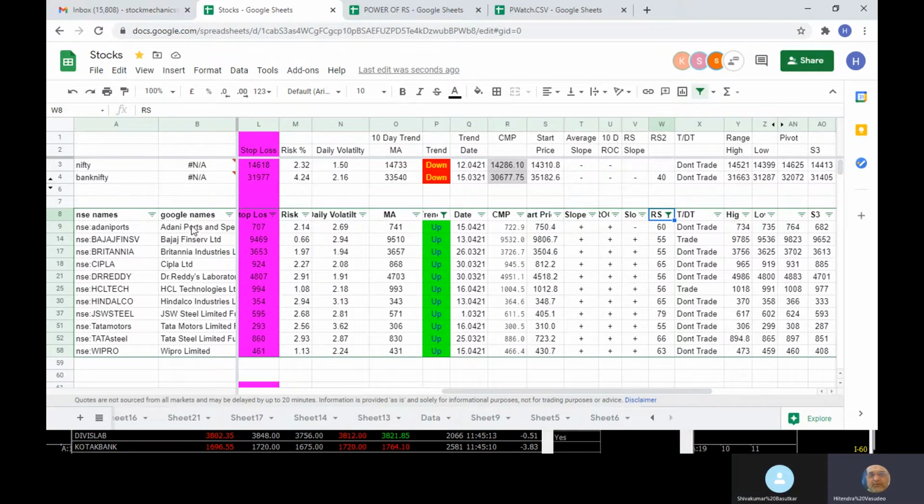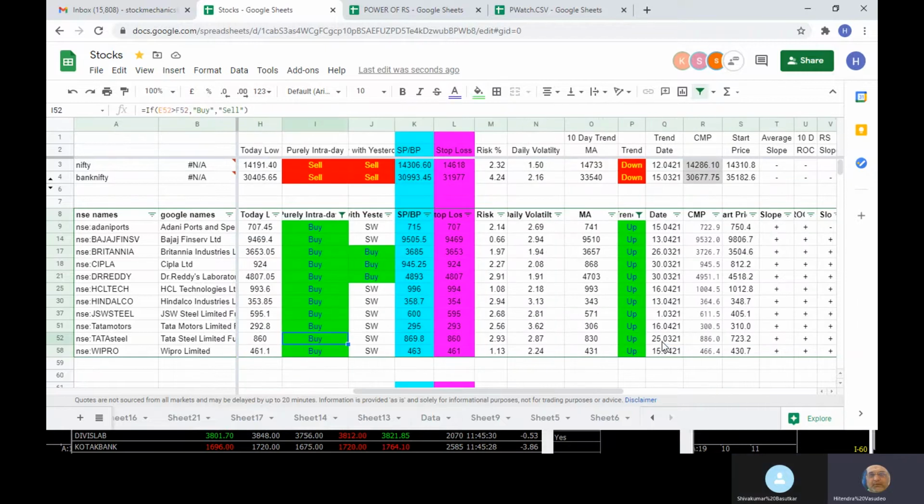So ideally for the day, Adani Port, Bajaj Finance, Britannia, Cipla, Dr. Reddy, HCL Tech are our pre-market stocks. Now among these, whichever is the highest, you can attempt, like 66 looks to be the highest. So 66 looks to be Tata Steel. Now if I want to buy, and in the morning I am getting a buy over here as well, then you are buying Tata Steel.